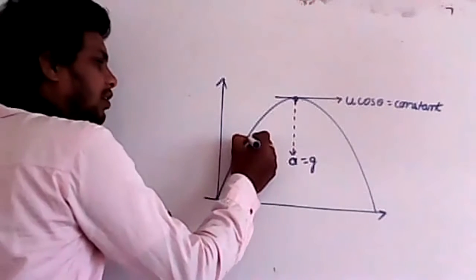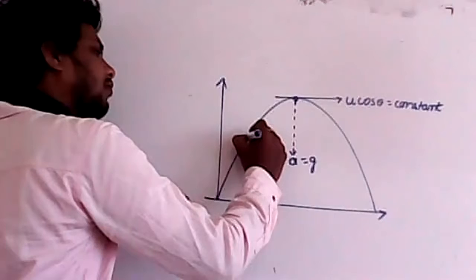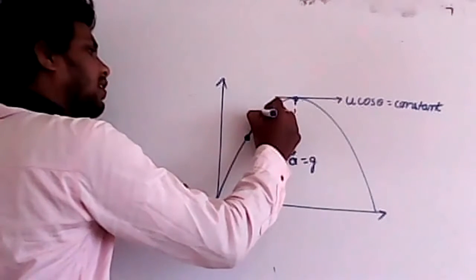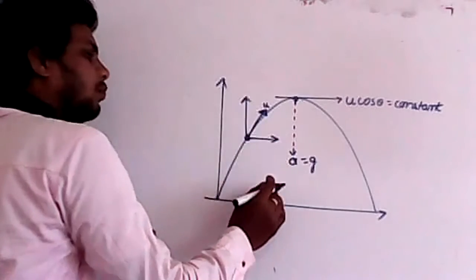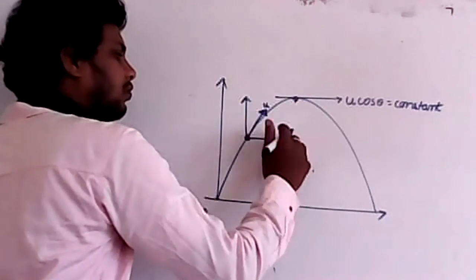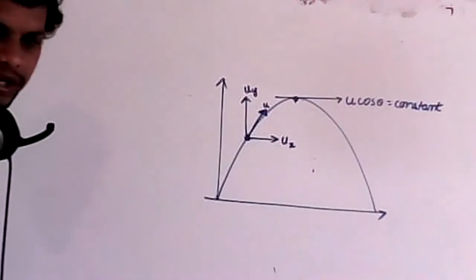Now, I will take a point here. At this point, the velocity direction will be in this direction. I will take that velocity as u. Now resolve into two components. So this is the horizontal velocity, I will take it as ux. This is the vertical velocity, I will take it as uy.